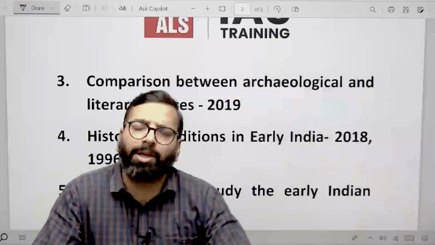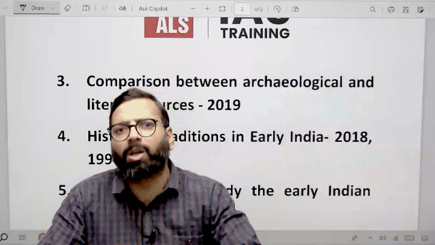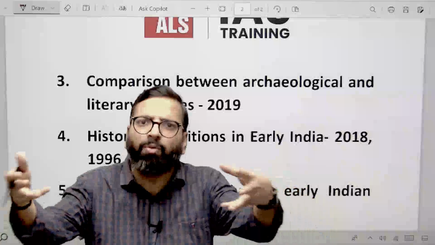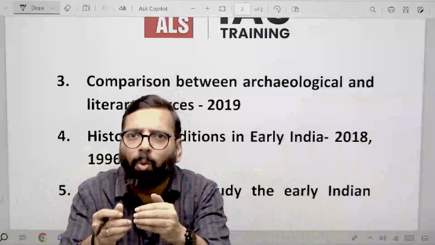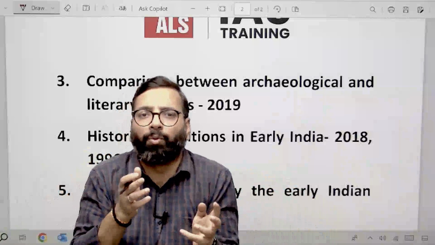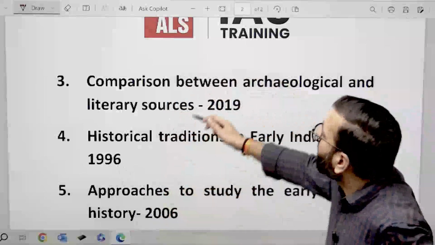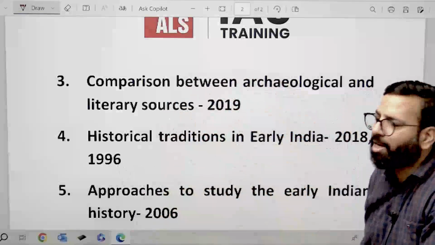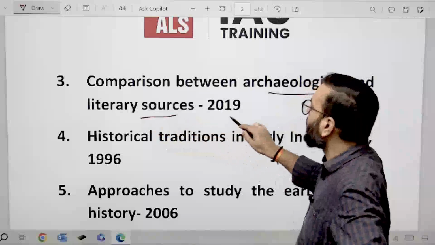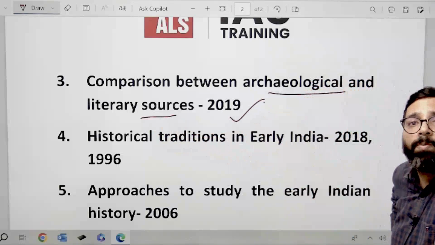D.D. Kosambi believes in this and he has talked about this in detail. So combined method of Indology, और वहां पे वो comparison भी दिख रहा है हमें कि how one is supplementing the other and which one is better, in which case, all of that we need to see. So UPSC has asked a question from this comparison between archaeological and literary sources in 2019. So one more thing which we need to cover over here.